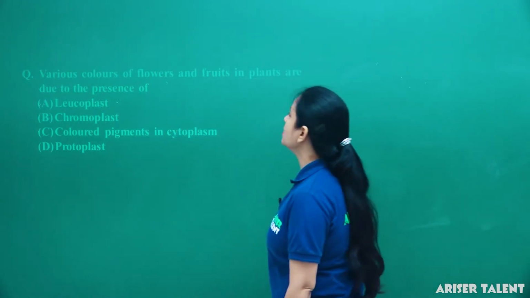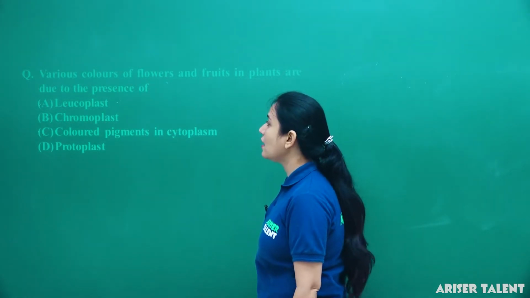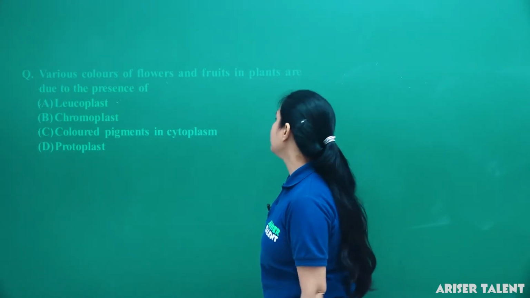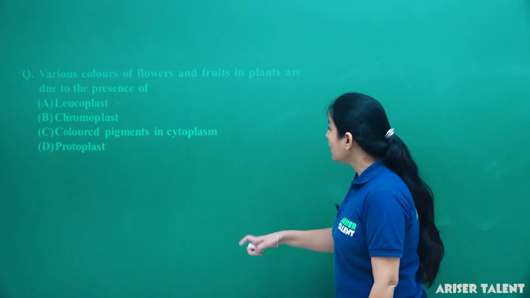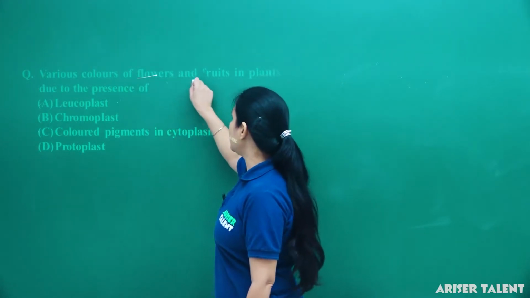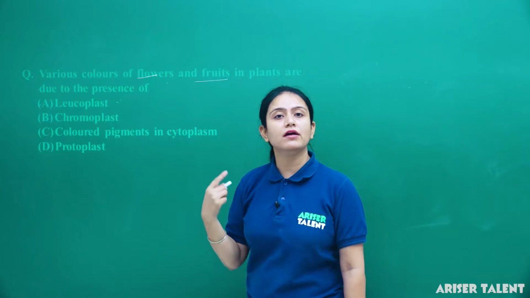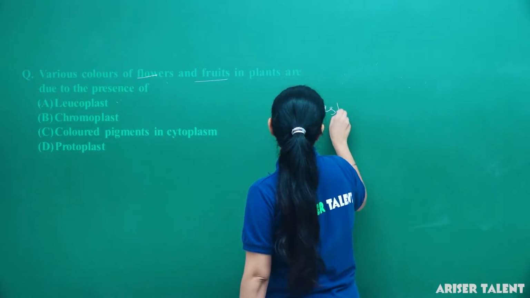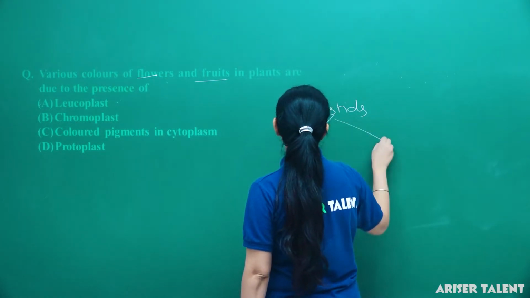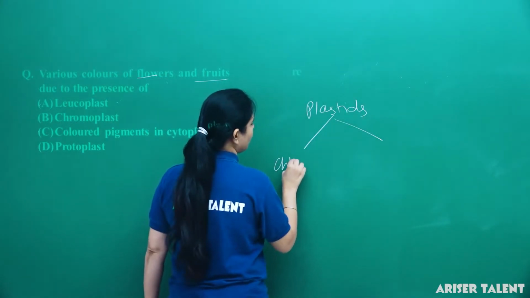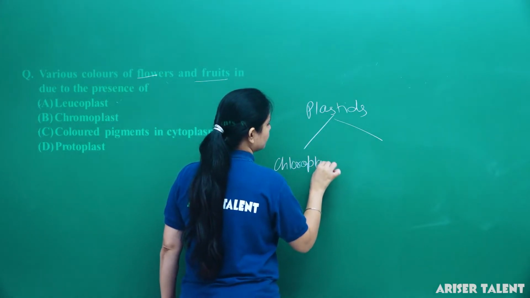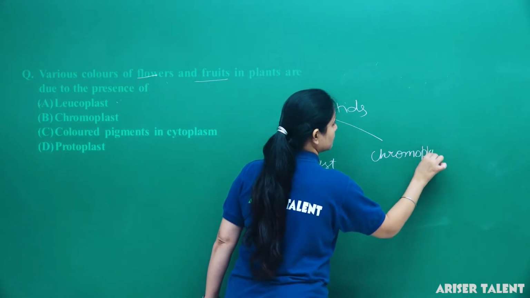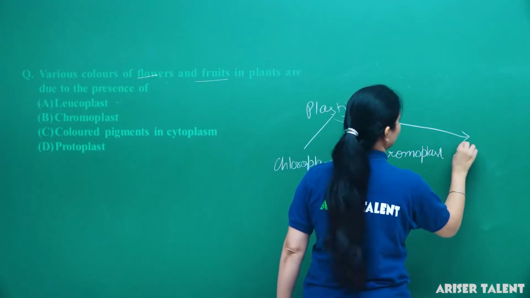Next is: various colors of flowers and fruits in plants are due to the presence of leucoplast, chromoplast, or colored pigments in cytoplasm or protoplast. Now we are talking about flowers and fruits. They get various colors by what? Definitely they will get the color from the plastid. When we studied the plastid, I told you that plastids are generally of three types: chloroplast, chromoplast, and the third one is leucoplast.